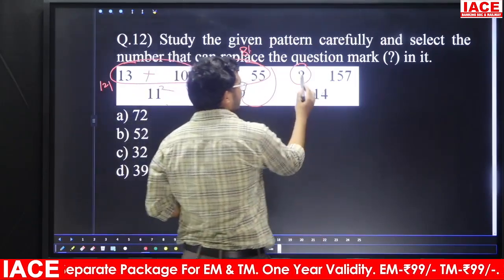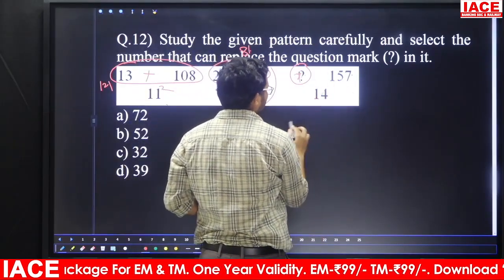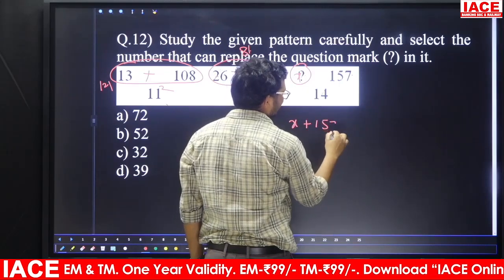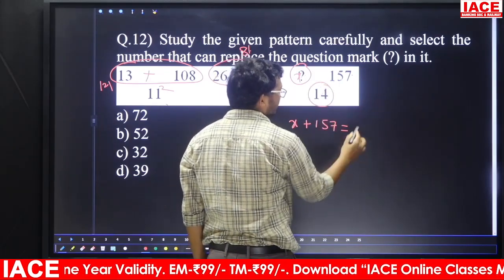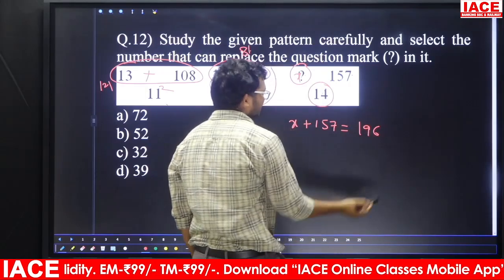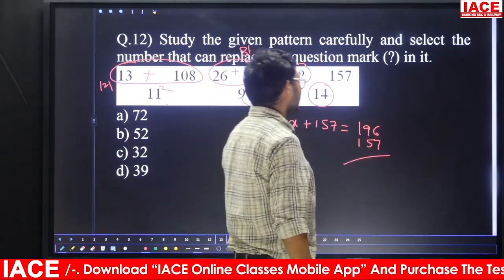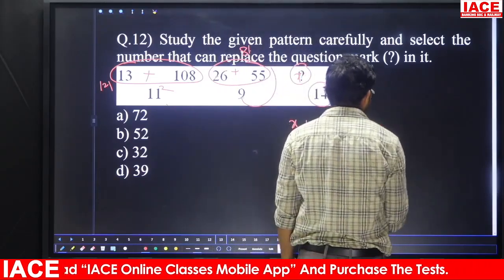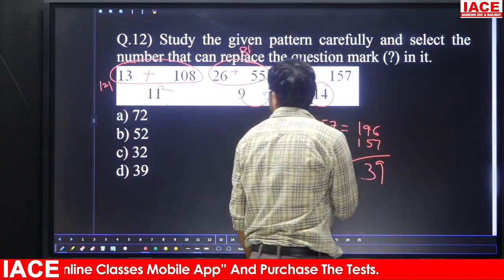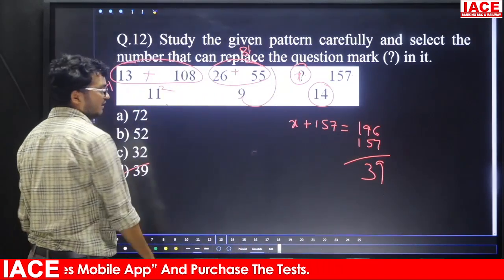Now the sum of these two. Now this one is what? X. X plus 157 is equal to the square of this one. 14 square is what? 196. Now 196 minus 157. This one is what? 16. Next, minus 1 is what? 9. Next one, 8 minus 5 is what? 3. So the answer is what? 39. Option D is the answer.